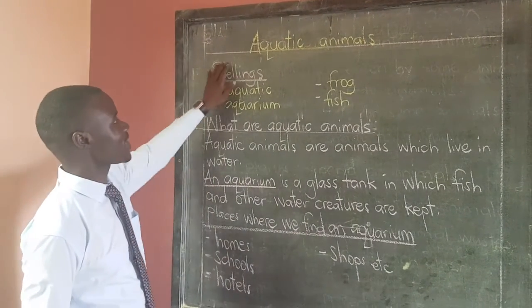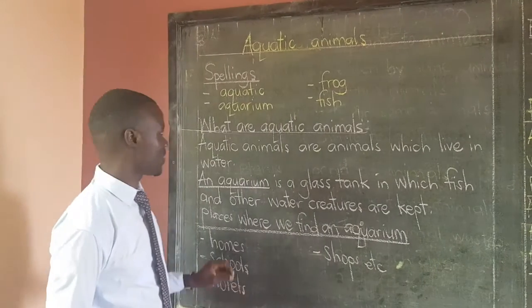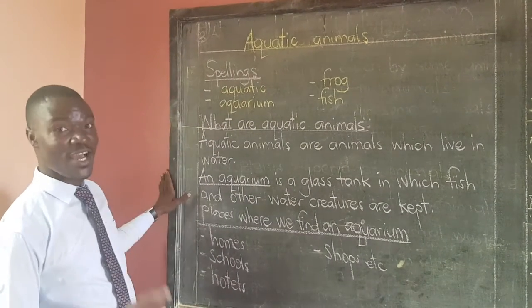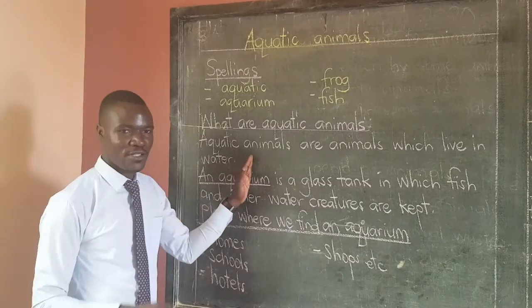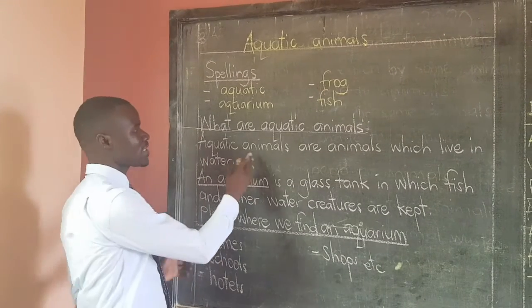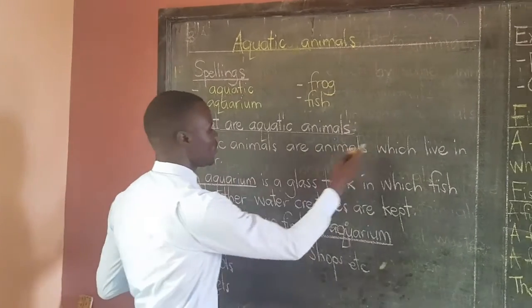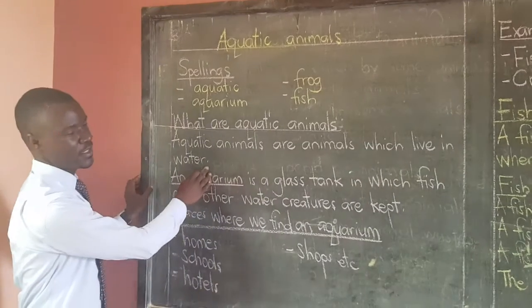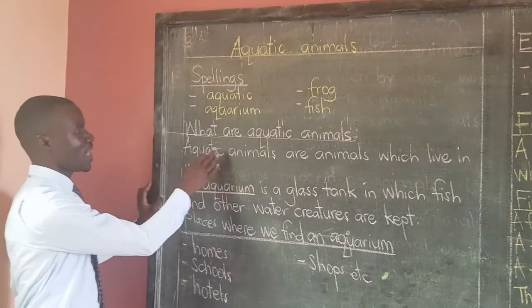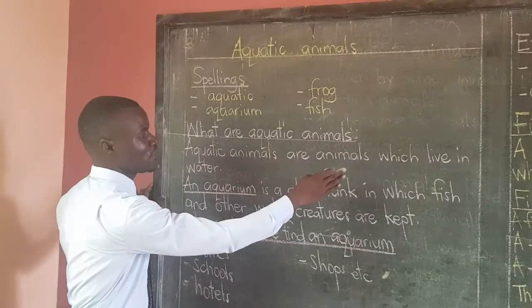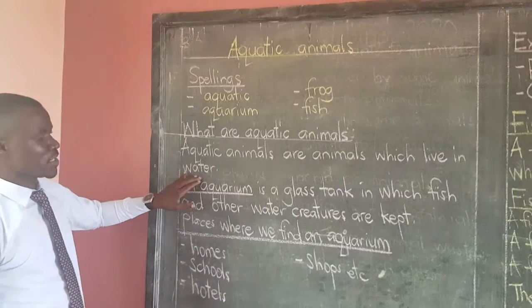However, today I want us to talk about aquatic animals, of which it is one of the spellings we had last time. What are aquatic animals? Aquatic animals are animals which live in water. Say again with me. Aquatic animals are animals which live in water.